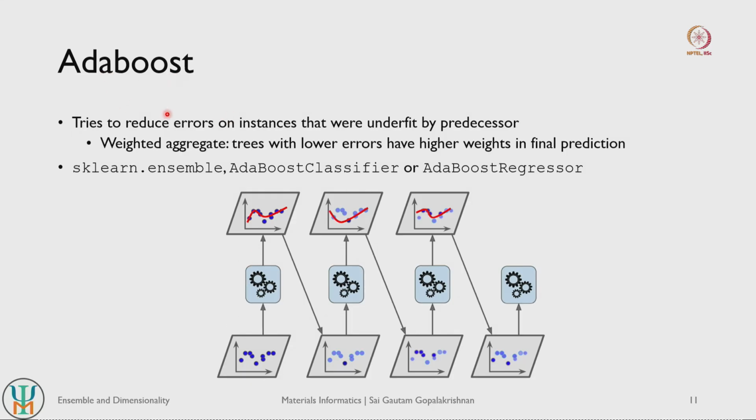So in the case of AdaBoost, what the ensemble tries to do is that each individual model tries to reduce errors on instances that were underfit by the predecessor. So let us take an example here. Let us say you start off with this collection of data points, you create one weak model which creates a prediction that looks like this.